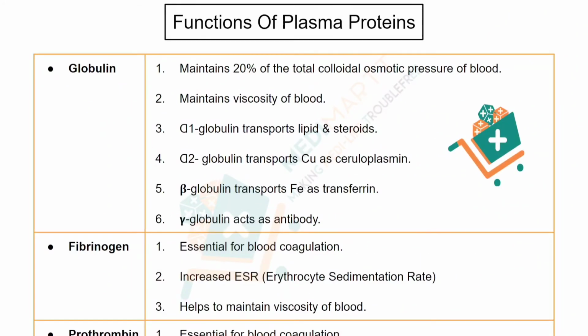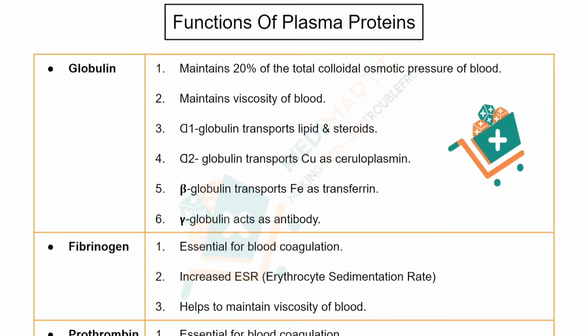Now as we saw, globulin is subdivided into two main parts, the alpha and beta, and the second one is the gamma. Alpha is again subdivided into alpha 1 and alpha 2. Alpha 1 globulin transports lipid and steroids, and alpha 2 globulin transports copper as ceruloplasmin.